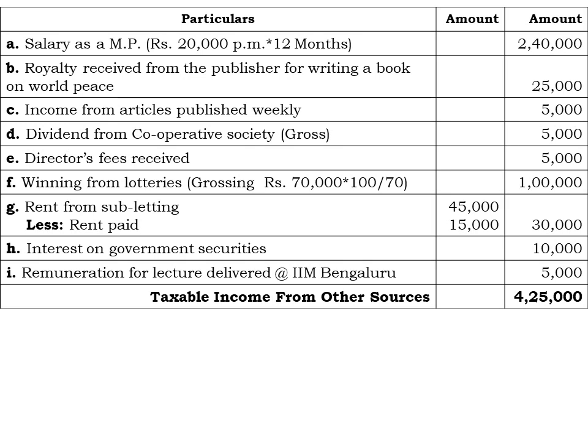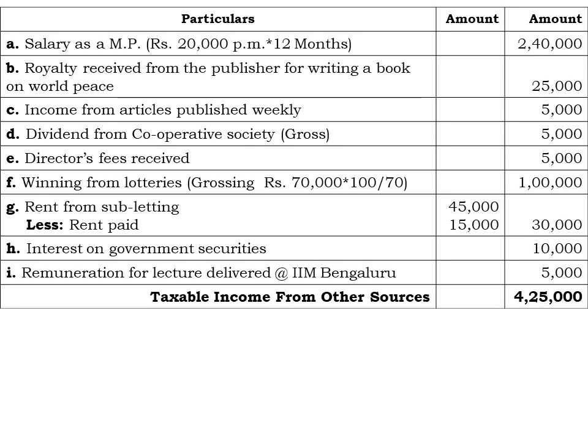So here comes the solution. The first one, as an MP, that is Member of Parliament, he is receiving 20,000 rupees per month in the form of salary. So here we are calculating the annual income which is taxable. Okay, so any values which are provided monthly, we have to convert into one year. Salary as MP, rupees 20,000 per month multiplied by 12 months, that comes to rupees 2,40,000. And as I told earlier, the DA is not taxable under the head income from other sources.